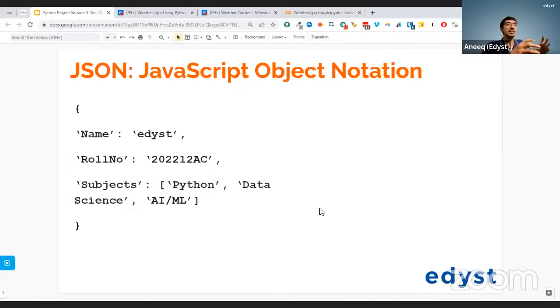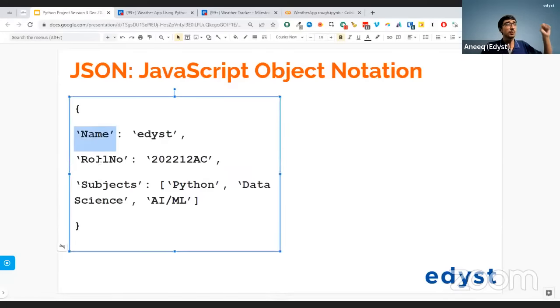The idea here is we give an object, and that object has key value pairs. So it's not fixed that it will have only name, roll number, and subjects. It can have multiple things as well. But whatever the thing, there's a particular key, like name, roll number, and then it has a value also. So that's what JSON is all about.